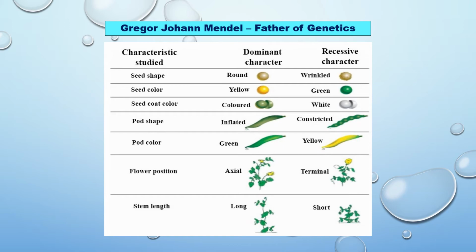You see country beans like that. The pea plant has one cover, that is the seed cover, the pod. Flower position: axial, terminal. Stem length: long and short. He chose these 7 characters for his experiment.